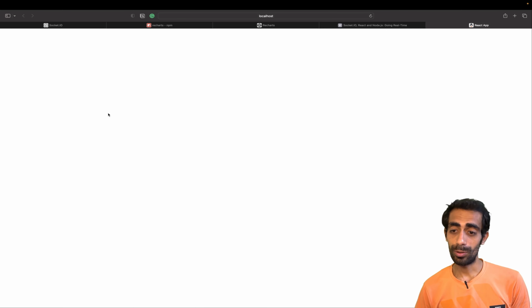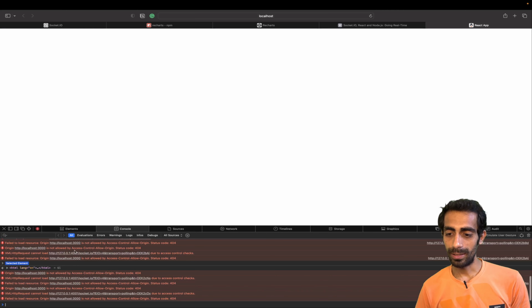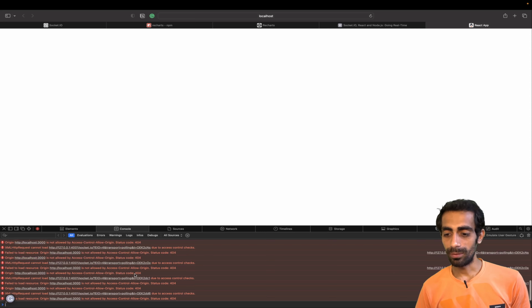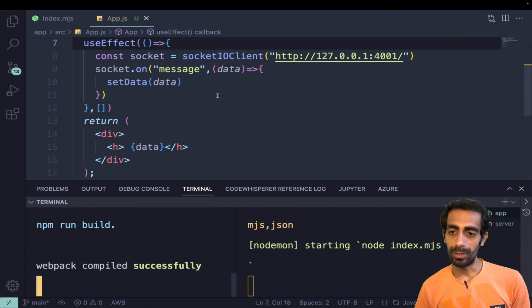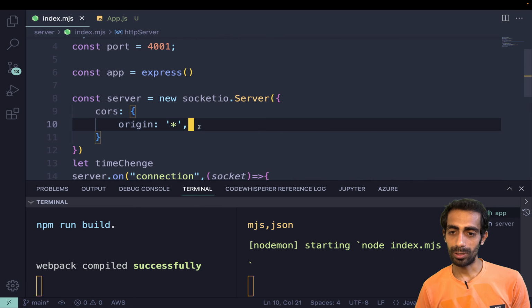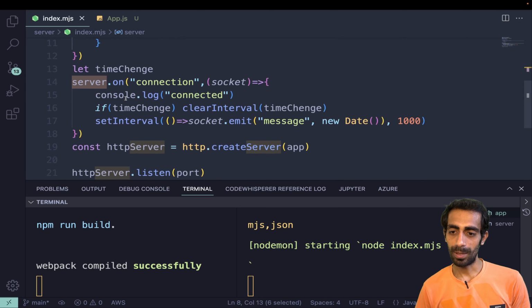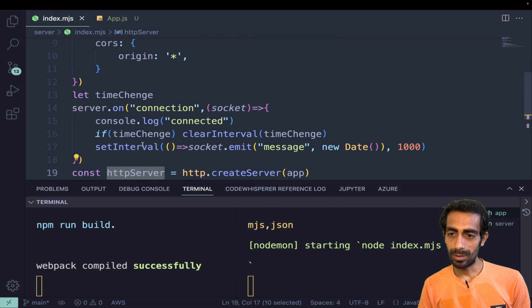Here I'm not getting any response though, so let's inspect, go to the console, and see what message we are getting. There's an access control issue that we are facing right now, so we'll go there quickly and see what's going wrong. In CORS we are using this server, and this server we are passing over here.